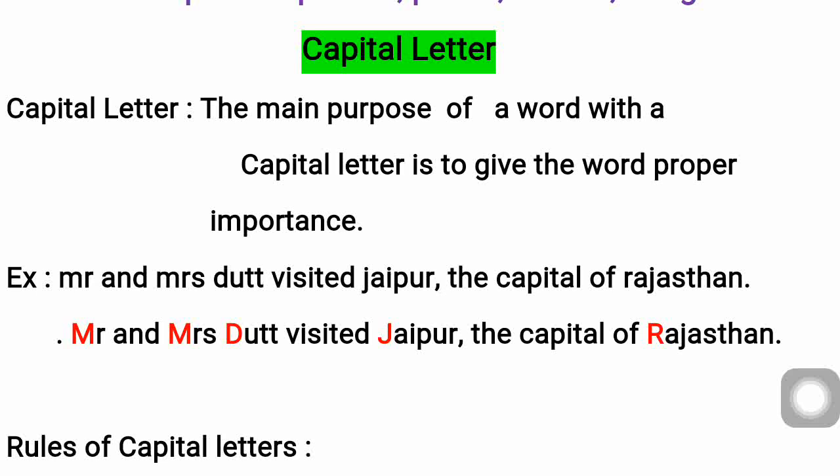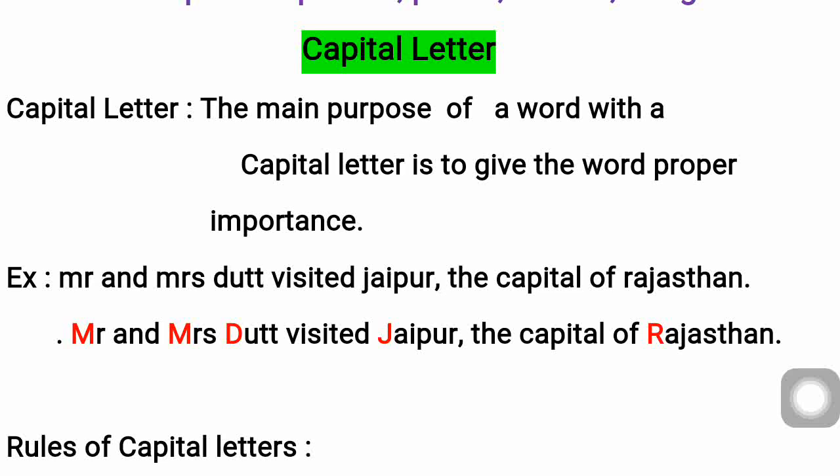Okay. Then when you see that, you'll come to know, okay, capital D is there, that means that is about the person you are talking. Two persons you are talking. Mr. and Mrs. means a man and a woman. Okay. Visited Jaipur. Jaipur is a state. It's a state name. Specific, proper noun it is, Jaipur. So that's the reason it's starting with capital J. The capital of Rajasthan. Rajasthan is also a place name.